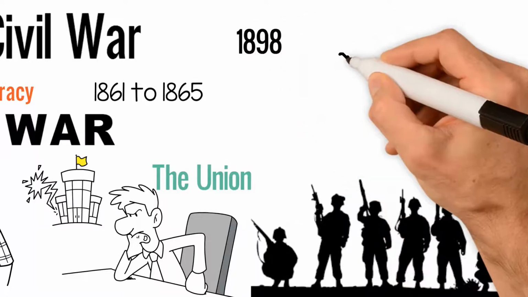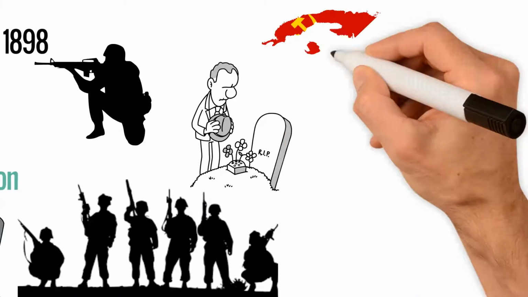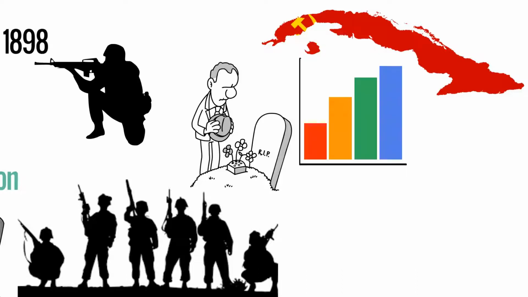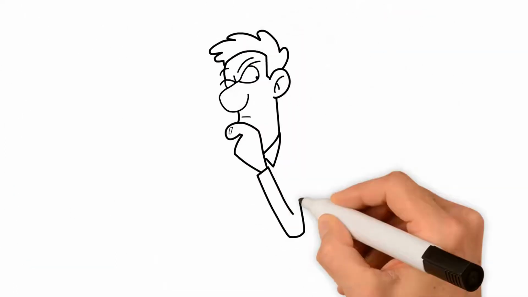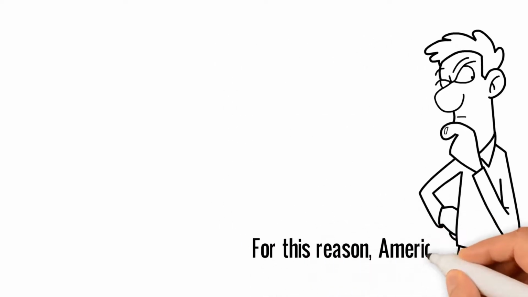In 1898, the United States fought Spain in the Spanish-American War. The United States wanted to help Cuba become independent from Spain because the United States had economic interests in Cuba. The war began when a U.S. battleship was sunk near Cuba. Many Americans believed it was the Spanish who attacked the ship. For this reason, America went to war with Spain.